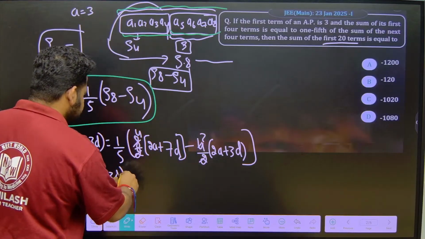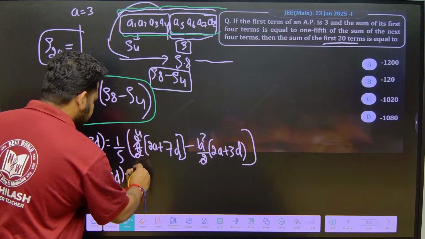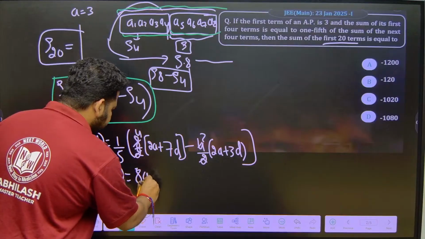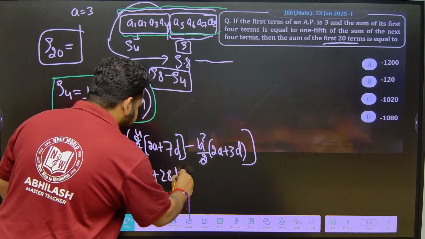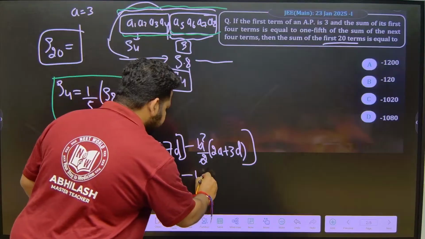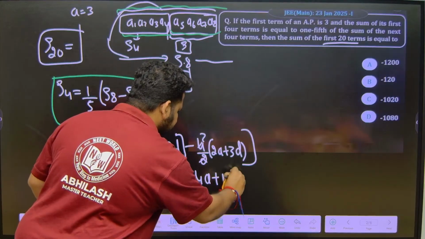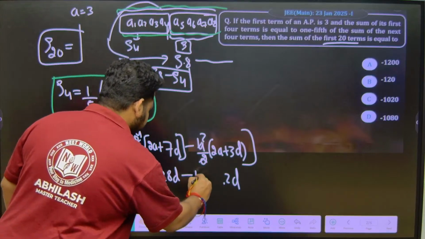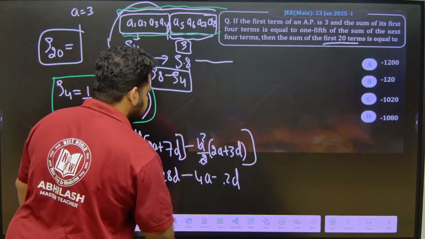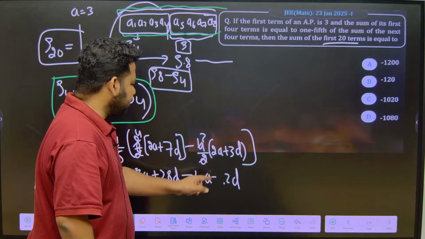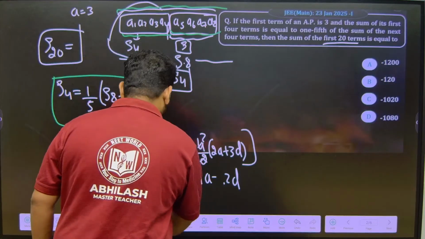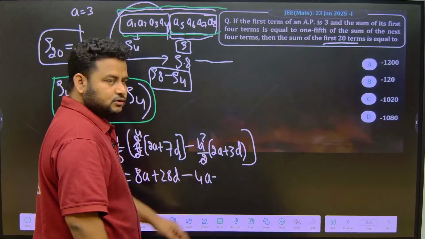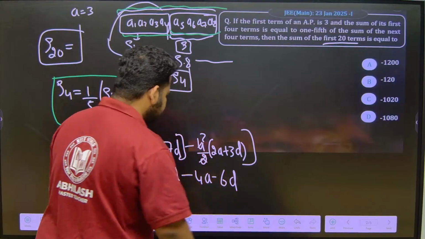Now what I can do, this I can multiply. 4 into 2 is 8A plus 4 7s are 28D, minus 2 2s are 4A, 4 3s are 12D. There the minus should come, because the minus is outside, so here definitely the minus should come. 4A minus, 2 2s are 4A, 2 3s are 6, this should be 6. Correct, no? 2 2s are 4A, 2 3s are 6D. This is what we have.